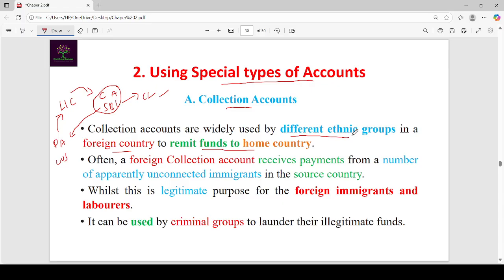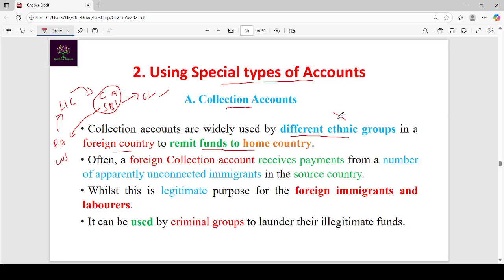So here different ethnic group means different types of people. Some people may be labor, some people may be professionals. So different types of people go to foreign countries, and they stay for a short period. For that short period, they do not want to open accounts in a foreign country. But they need to remit their income to the home countries for their family survival. For that, they approach money exchangers. So let us discuss with an example.